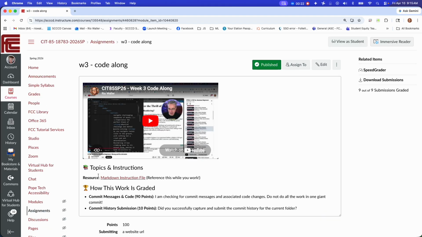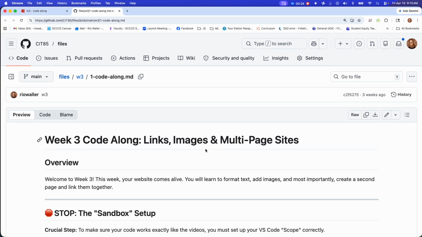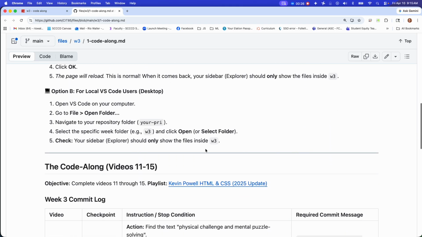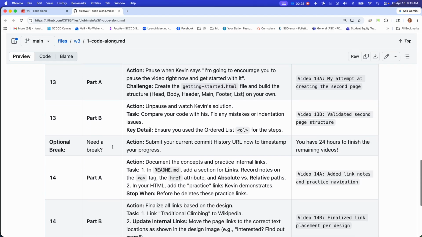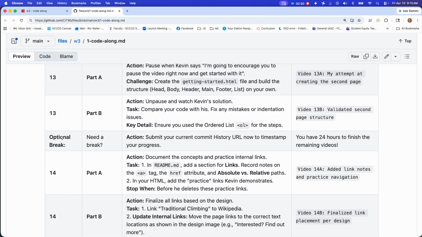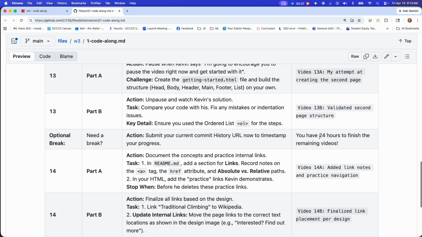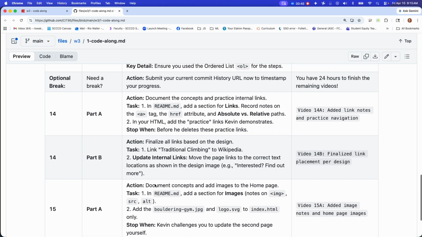Remember that the break that I offer is if you're submitting it on time. In other words, if you have completed the work before the break, you can submit your URL and then you have until the following 24 hours. Again, this means from the time it was due, you have to complete that work and then you do the rest of it.